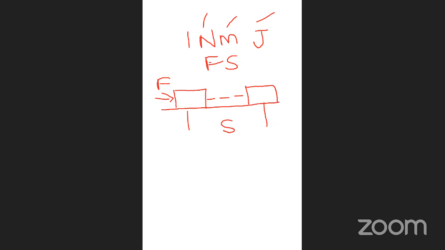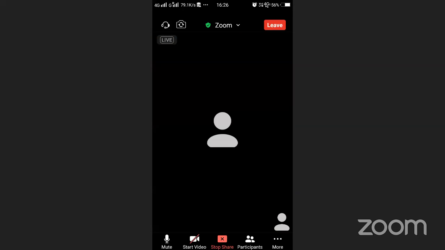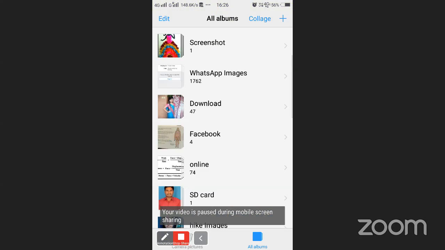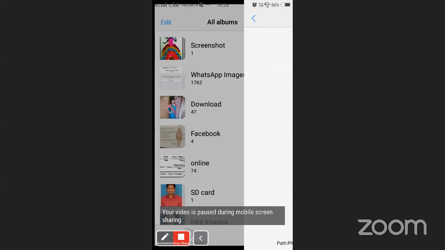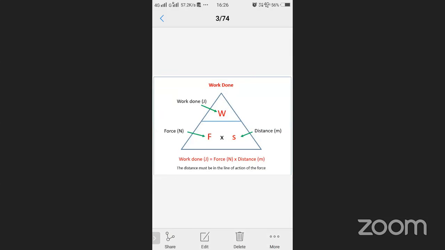Now we will discuss how to calculate work. Very simple. This is a formula, and I simplify it. What is the work formula? W equals F into S, force and displacement.